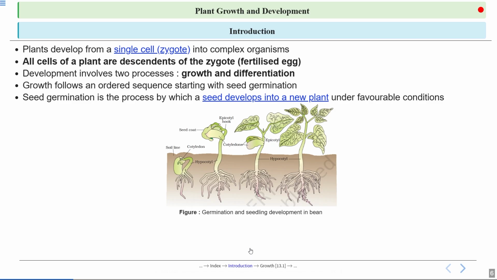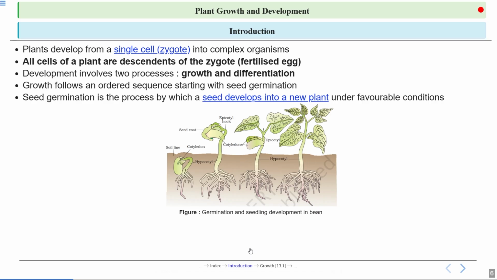First, let's talk about the basic introduction of growth and differentiation. So growth follows an ordered sequence starting with seed germination. What is growth? It is a sequence of development. It starts with seed germination till the plant matures fully. And seed germination, what is it? It is the process by which a seed develops into a new plant under favorable conditions.